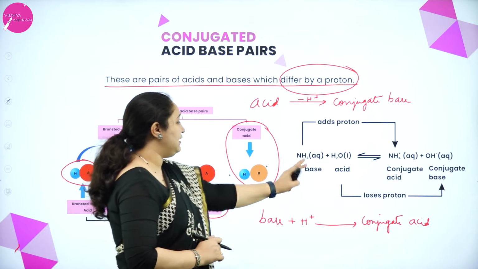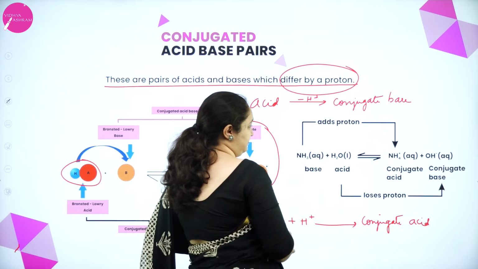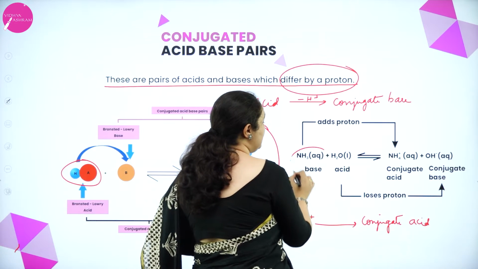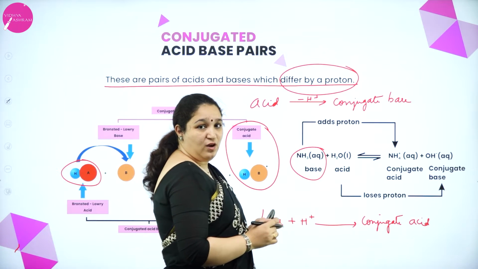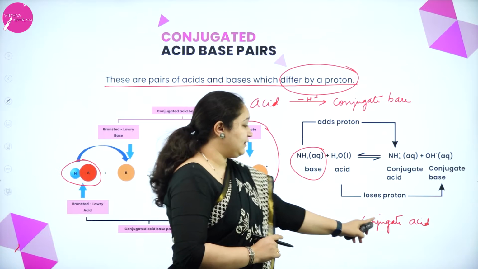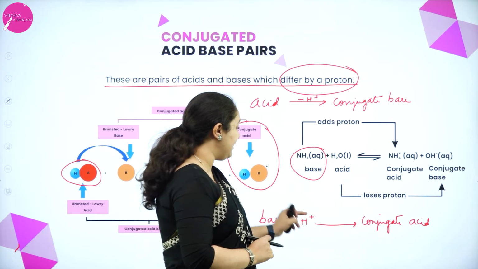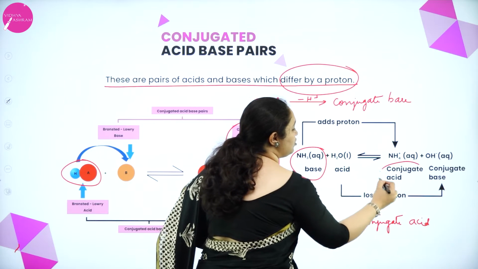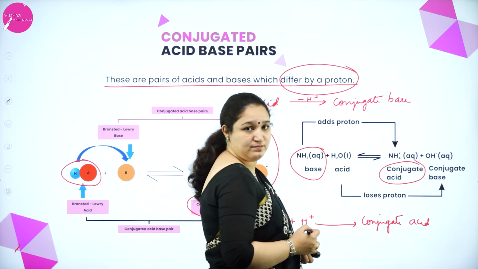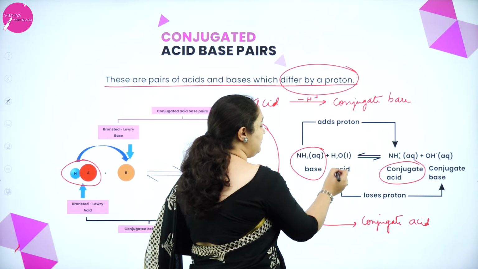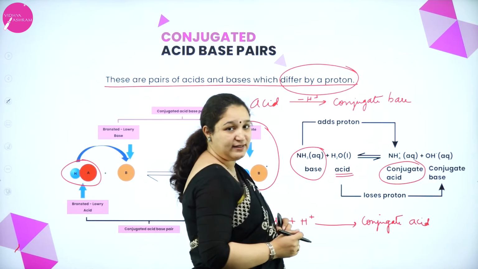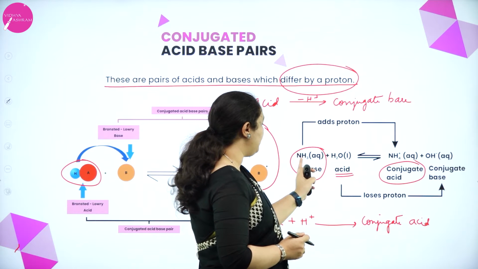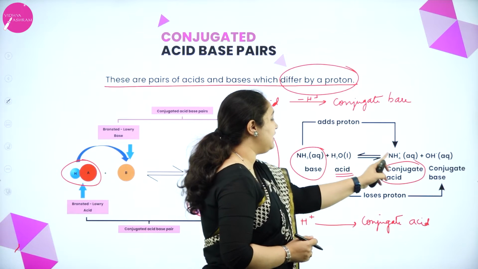Now, for example, we will see here NH3. I am adding a proton to NH3. NH3 is a base. From a base, I want to get the conjugate acid. So, I will add an H plus ion. For this one, if I add a proton, I will get the conjugate acid. And that proton was given by the water, which is the reactant here, which is an acid. So, one H plus ion I took up here, NH3 became NH4 plus.